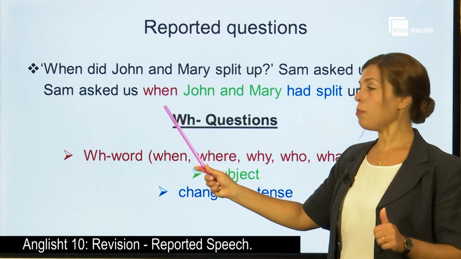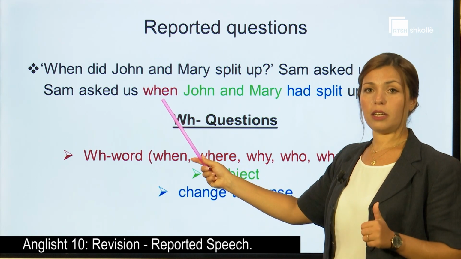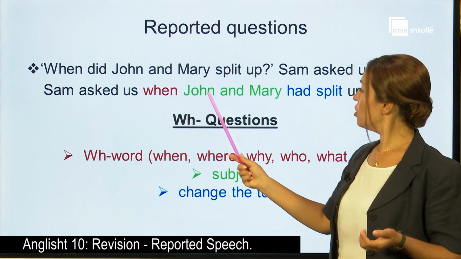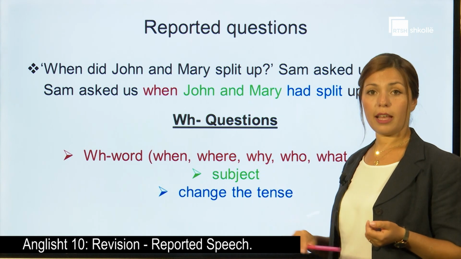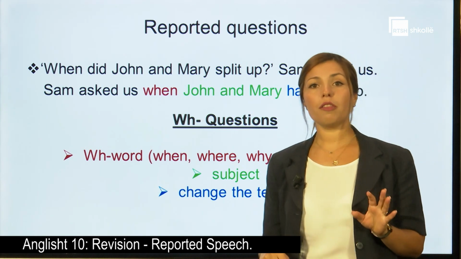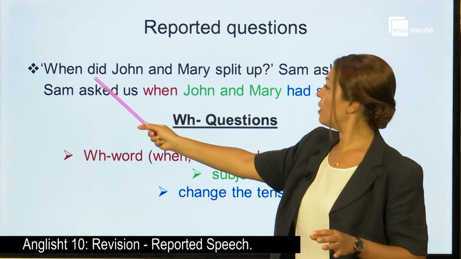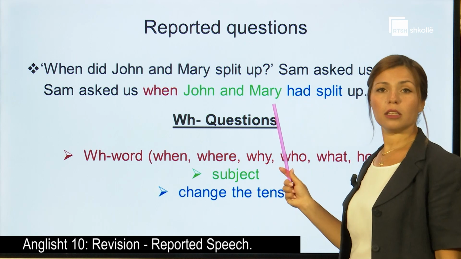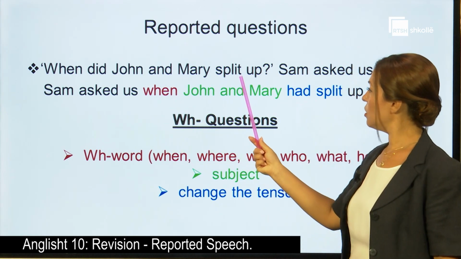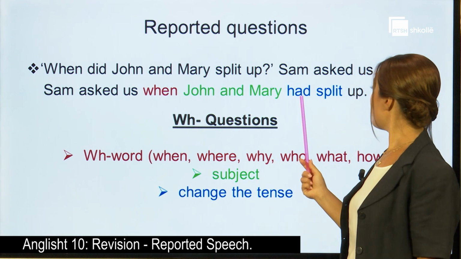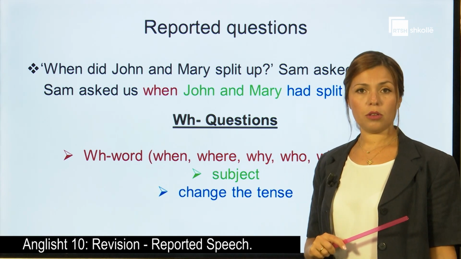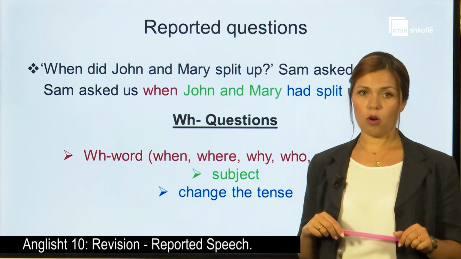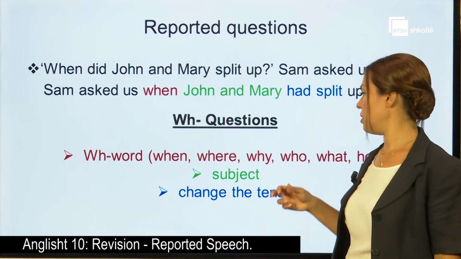First, we keep the WH word, when. Second, we put the subject, so who, John and Mary. And the third thing, we change the tense. So, here we had the past simple. We put the past perfect. So, split, and we have had split up. And of course, we don't forget that we don't have a question anymore. We have an affirmative sentence.